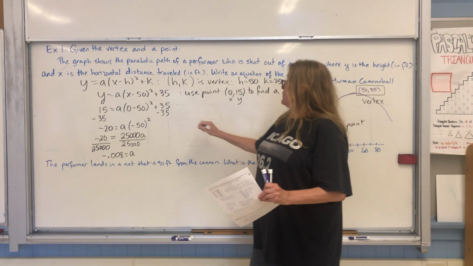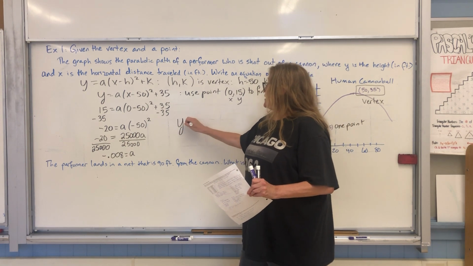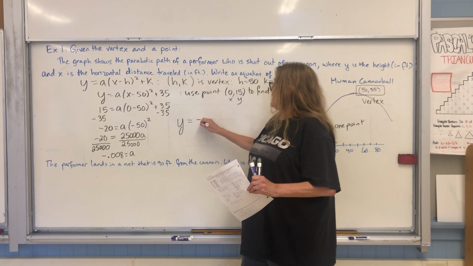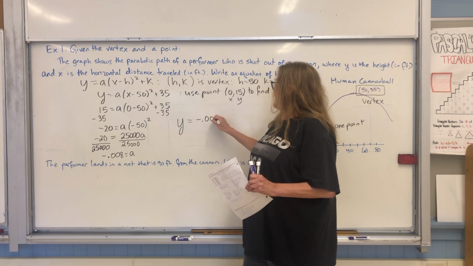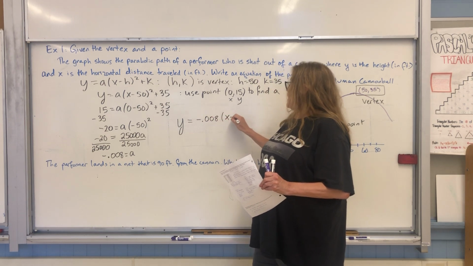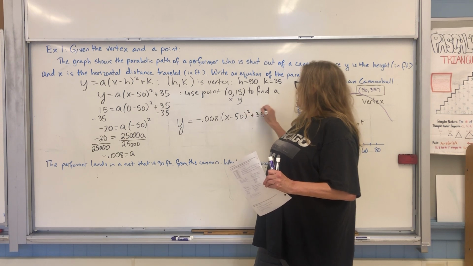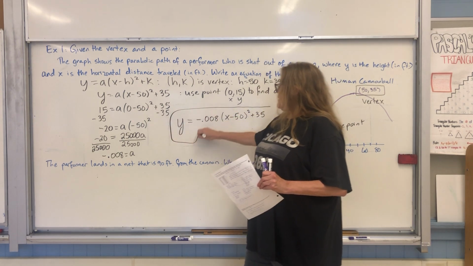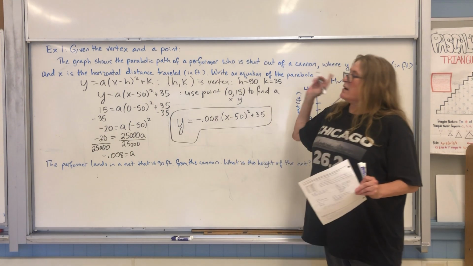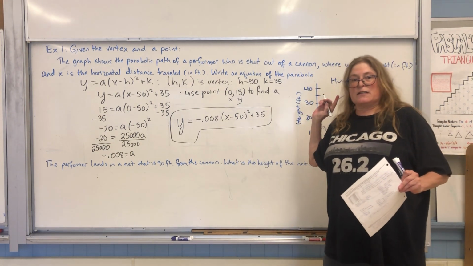So that's all the information I need. I now have my equation. Y equals negative 0.008 times x minus 50 squared plus 35. That is vertex form. That's what I want to use when I'm given a point and the vertex.